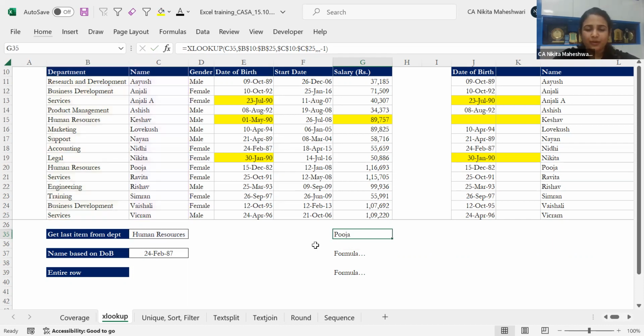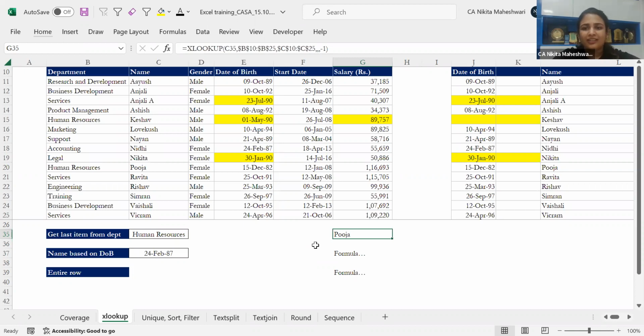If there's any other doubt, let me know. Or I'll move to a very powerful feature of XLOOKUP, which is getting the entire data in one go. I don't have to put it again and again. This feature is combined. What if there are 3 names?